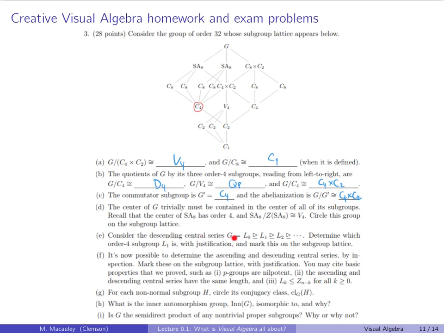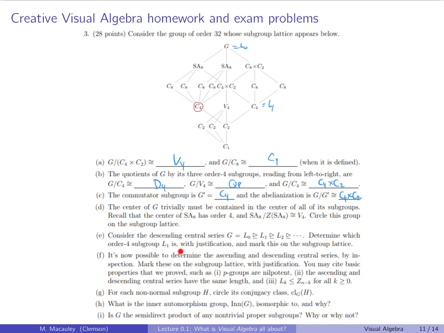Consider the descending central series. Determine what the order 4 subgroup is with justification. So you start up here. You have to go down here because that's the next term. So this is L0. This is L1, and then